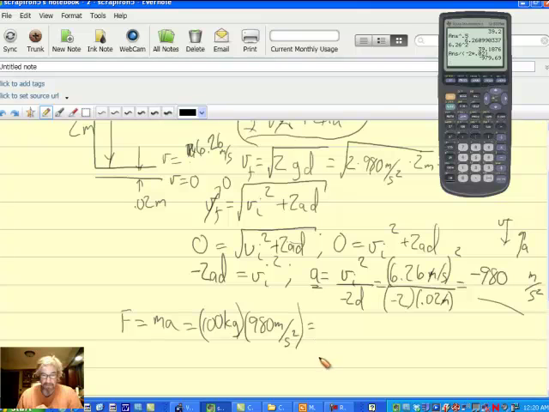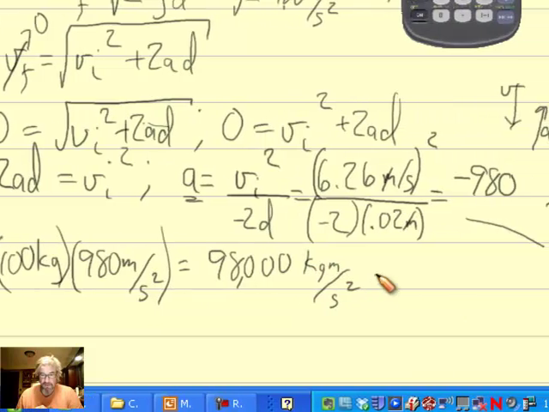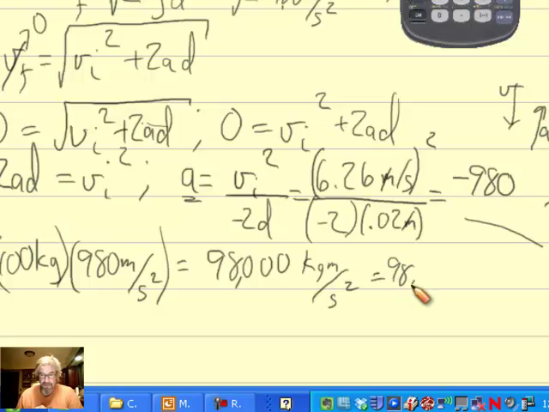So it's 980, 2 more zeros. Okay, the force on this guy is 98,000 kilogram meters per square second, or 98,000 newtons. It's a big number. Well, there's a lot of force when you stop from a fall.